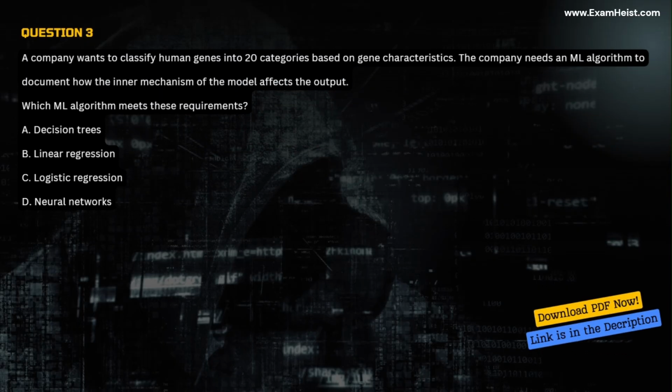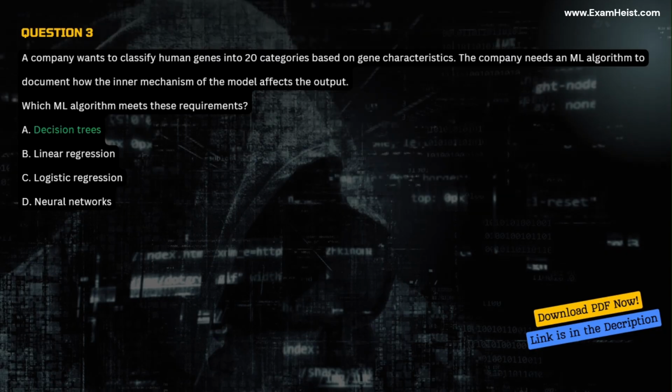Question 3. A company wants to classify human genes into 20 categories based on gene characteristics. The company needs an ML algorithm to document how the inner mechanism of the model affects the output. Which ML algorithm meets these requirements? A. Decision trees. B. Linear regression. C. Logistic regression. D. Neural networks.